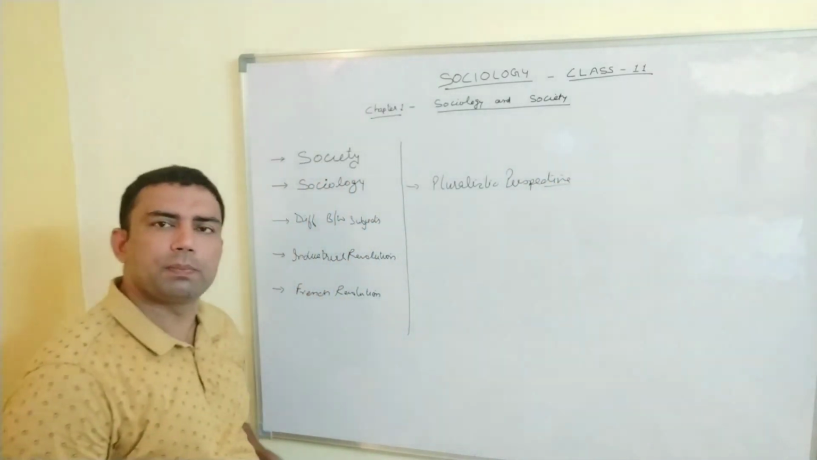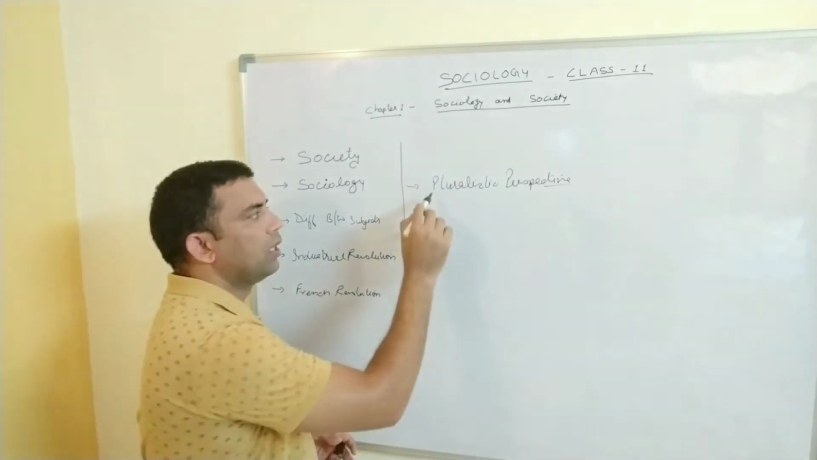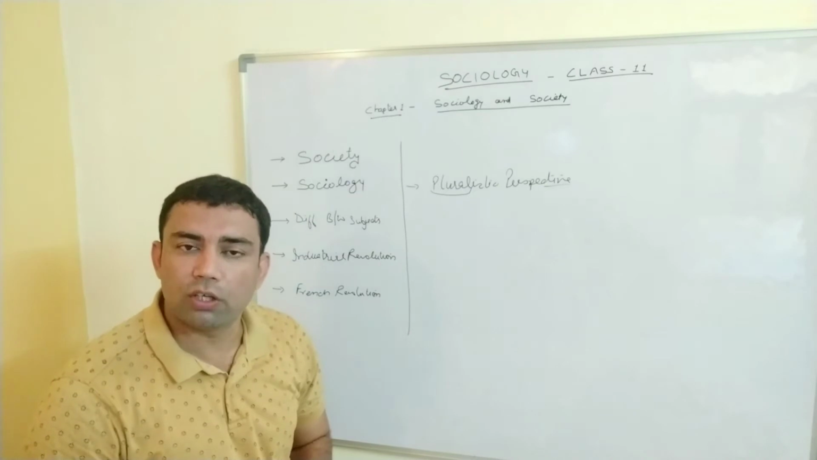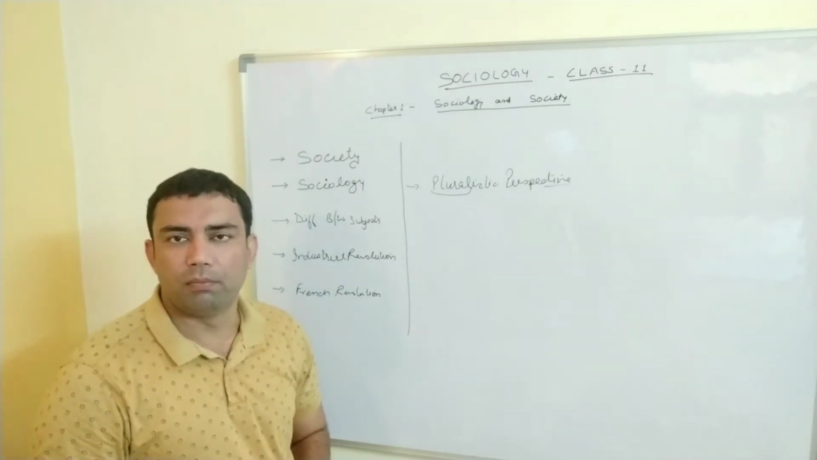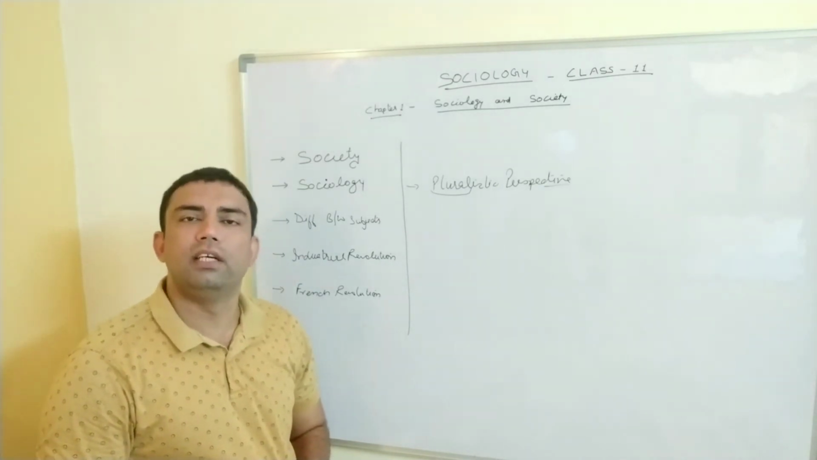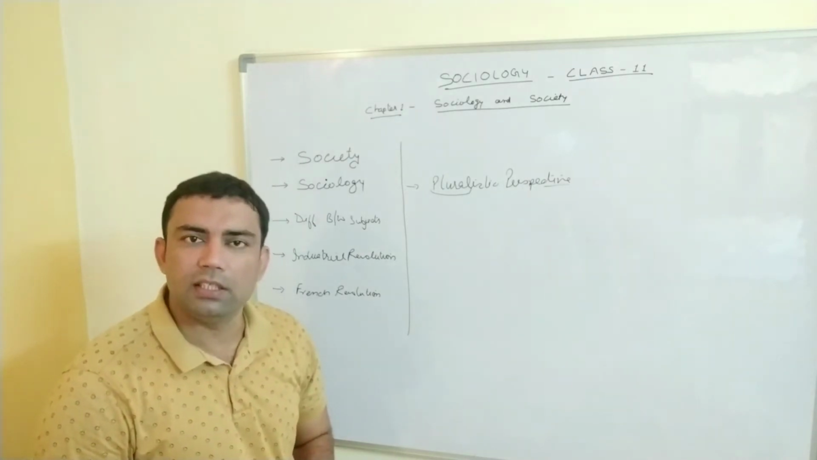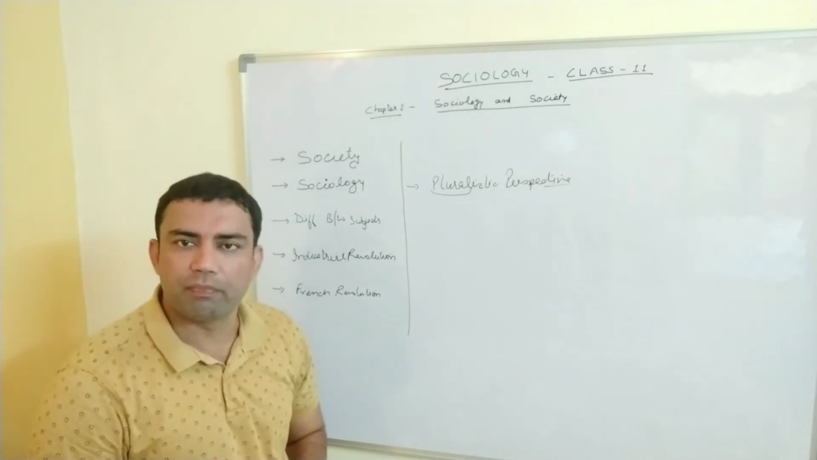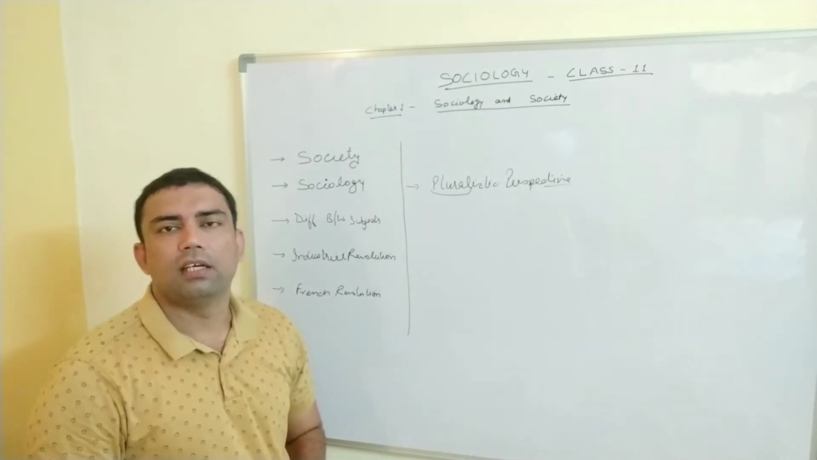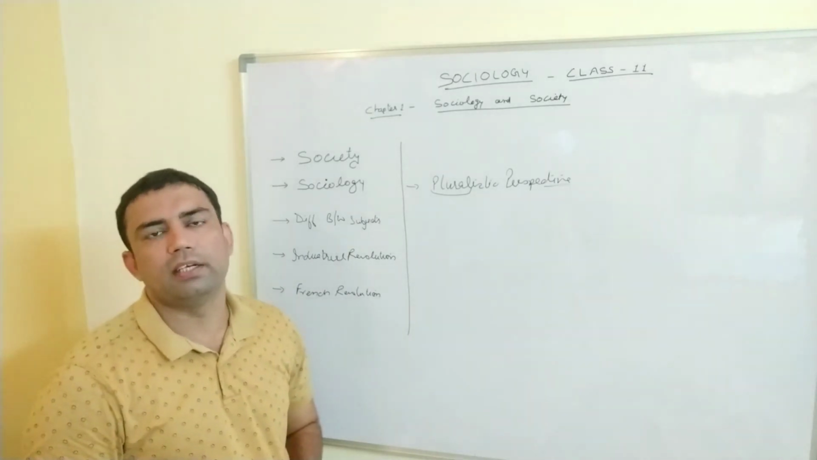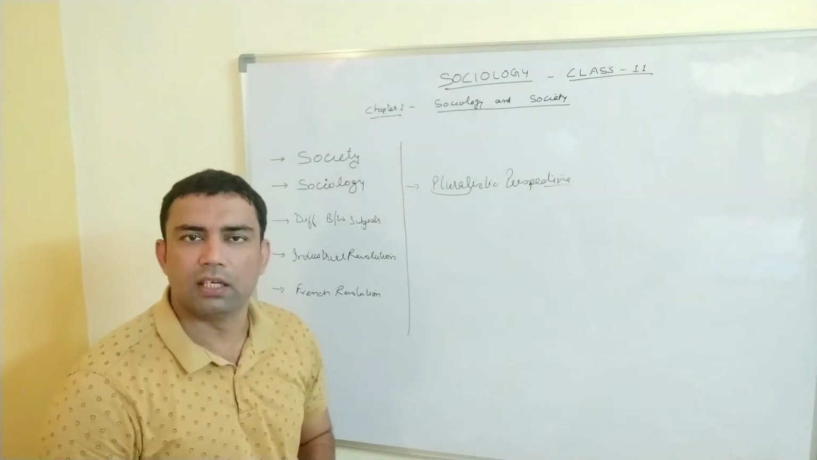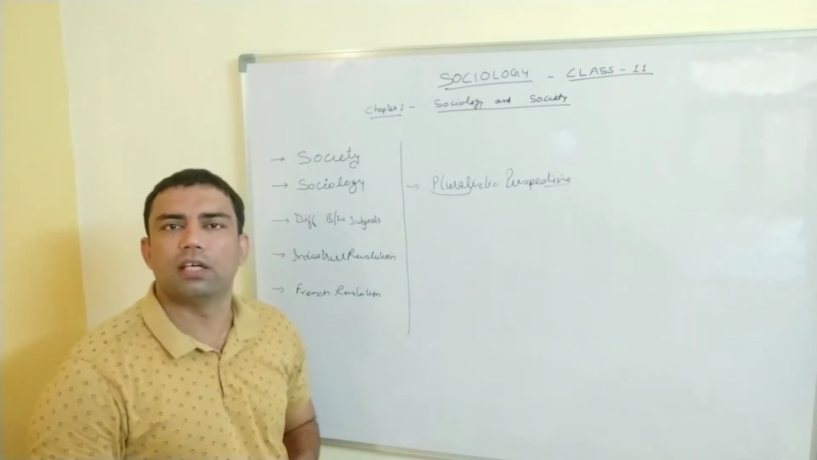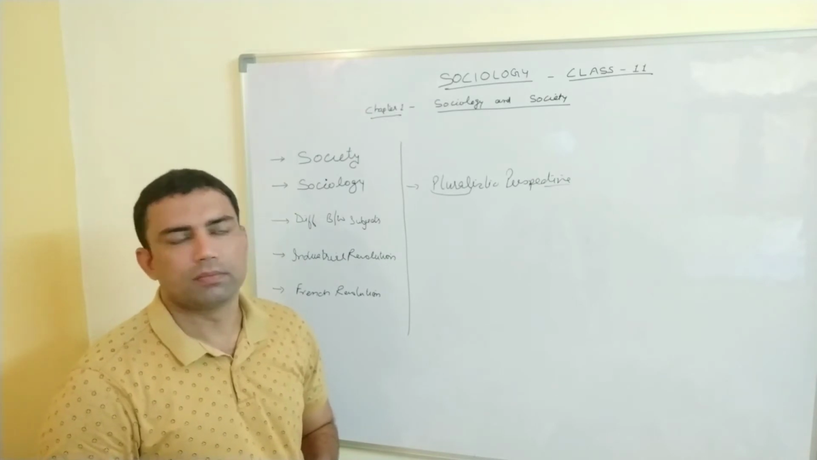What does pluralistic perspective mean? Pluralistic, you know, the word plural. Plural means so many. The sociology does not worry about the individual problems, does not study the individual problems. It studies the problem of plural, problem of lots of people together. Only then it is called sociology. Only then it is called the study of society. If an individual is having the problem or any issues, that is not the content of sociology, right?